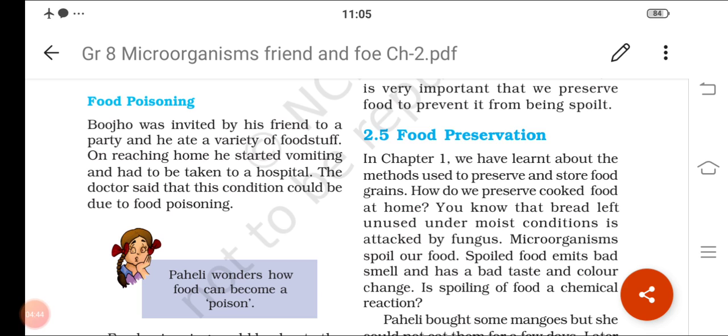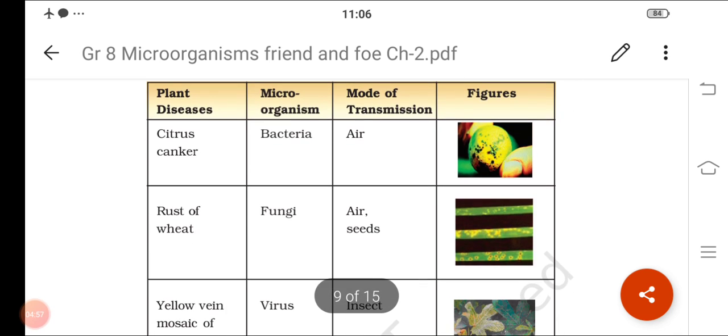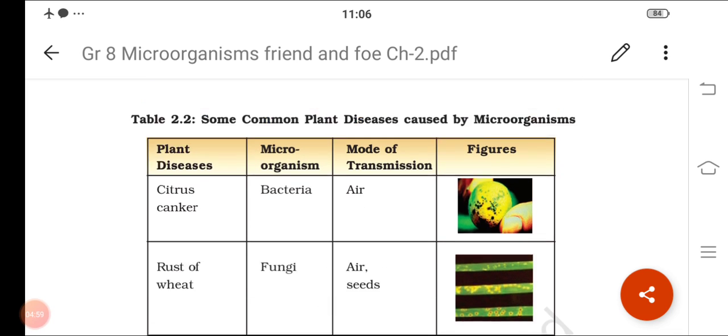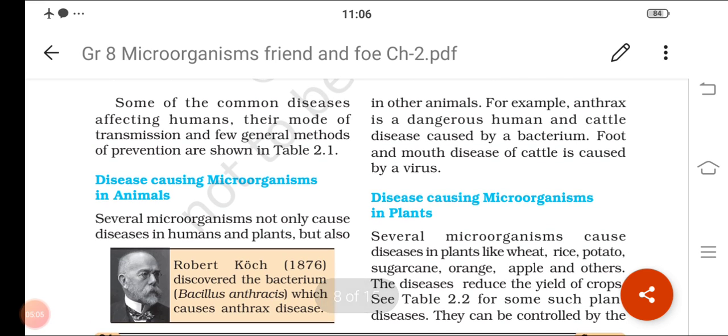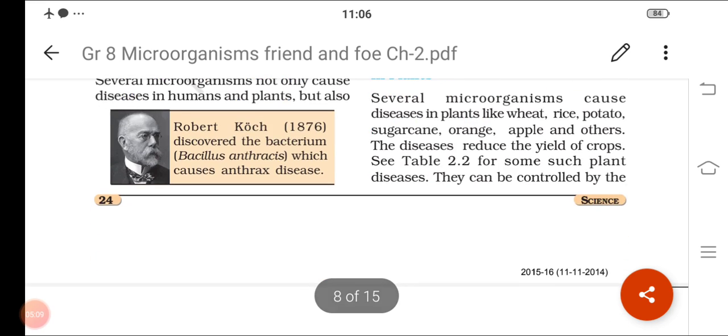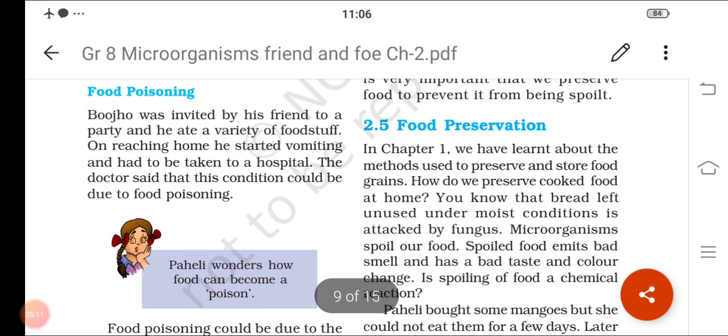Next class onwards we'll see how to preserve food items, and also one more topic, the nitrogen cycle. With that, this chapter is going to end. I think now we are clear about today's class. Today we learned about plant diseases and about animal diseases like anthrax and also foot and mouth disease. And we learned about food poisoning too.